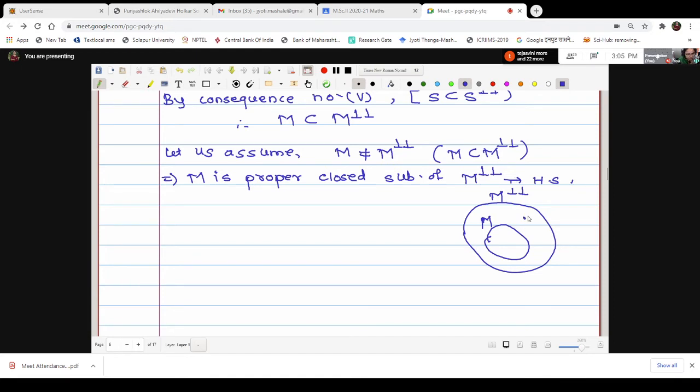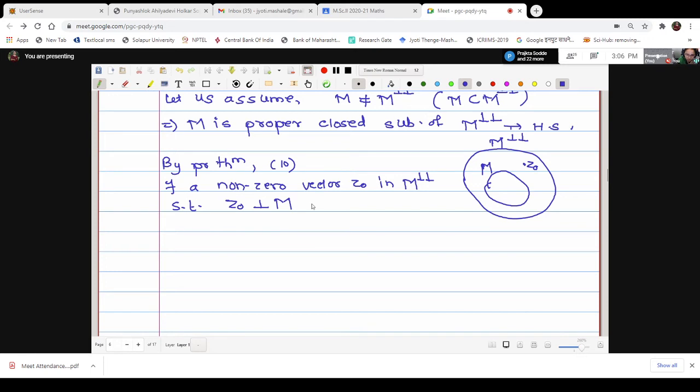Just now we have shown that there exists a vector Z0 in the Hilbert space which is orthogonal to M. Therefore by the previous theorem, number 10 actually, there exists a non-zero vector Z0 in M double perp such that Z0 is orthogonal to M. Whenever we write Z0 is orthogonal to M, Z0 is a vector orthogonal to all the elements in M, hence it is a member of the orthogonal complement.